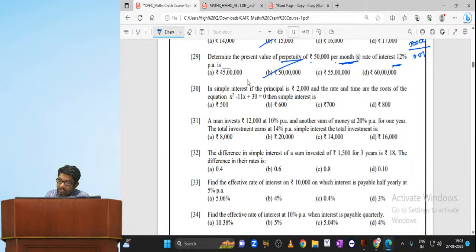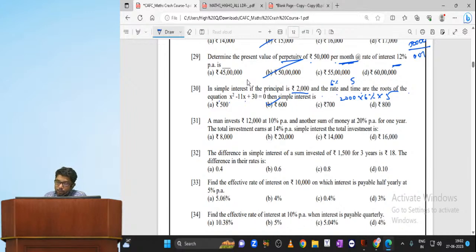Now, in simple interest, if the principal is 2,000 rupees and the rate and time are the roots of the equation x square minus 11x plus 30. Guys, you know how to solve this quadratic equation. When you multiply, you get 30; when you add, you get 11. So 6 and 5 are the roots. Rate is 6%, time is 5. What if I take rate as 5% and 6 years? Nothing is going to be affected. So 2000 into 6% into 5. What is the answer? 600.